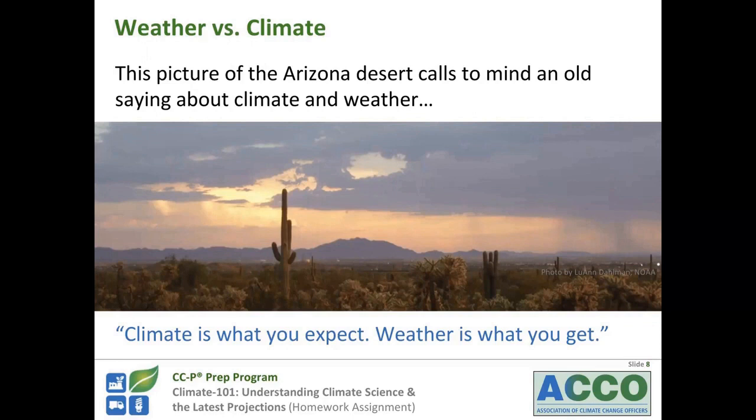I recently went on a golf trip with a group of friends, and it was cold and rainy for 2 of the days and hot and dry for the rest of the trip. Just because we expect it to be hot and dry doesn't mean we actually get it at all times. So weather and climate are related, but they're not the same thing. People often confuse the two. So let's examine the difference between these two concepts.